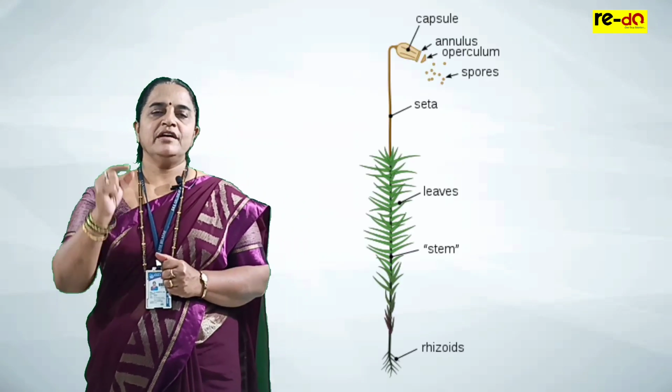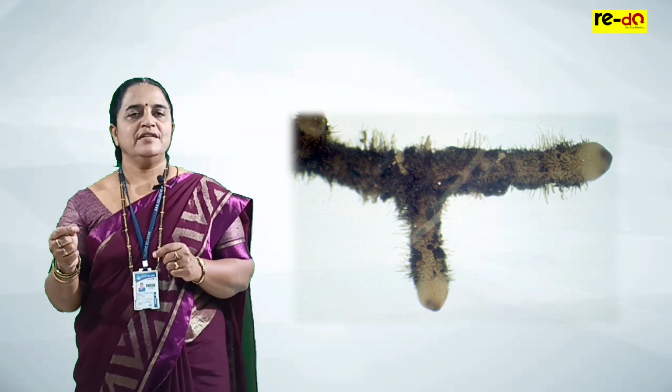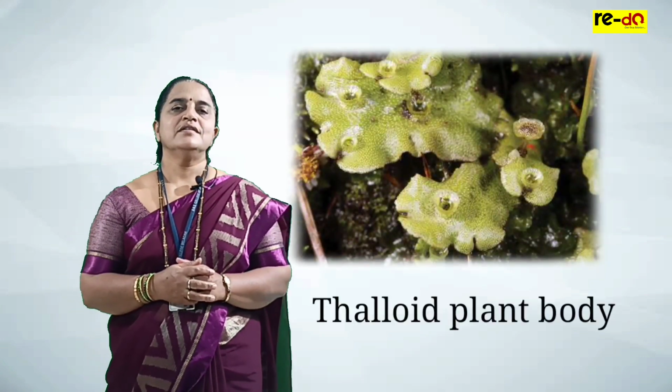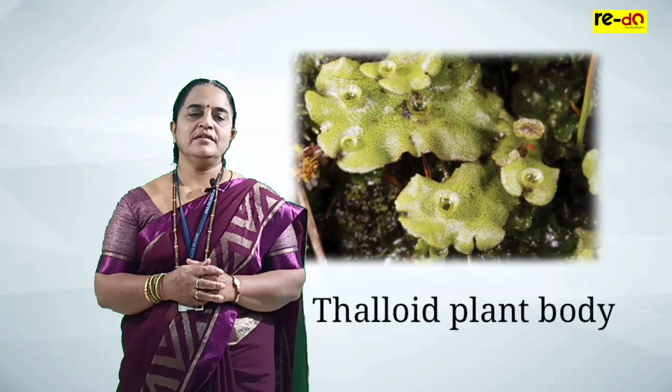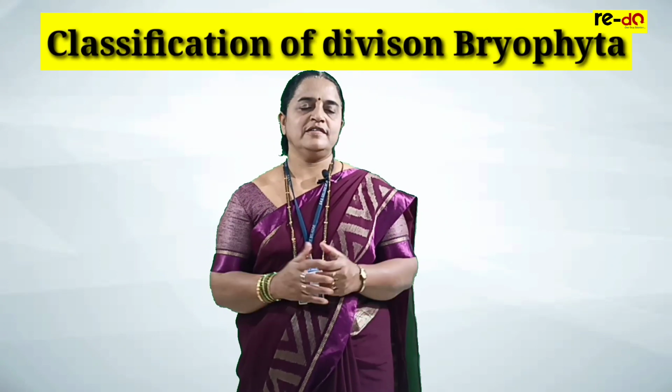When we consider the plant body, it is a tiny plant having a length of 1 centimeter, showing rhizoids for anchorage and absorption, a stem-like structure and leafy appendages. This plant body is thalloid. So the thallus mode of development is common in Bryophyta. In today's session, let us classify division Bryophyta into 2 classes.